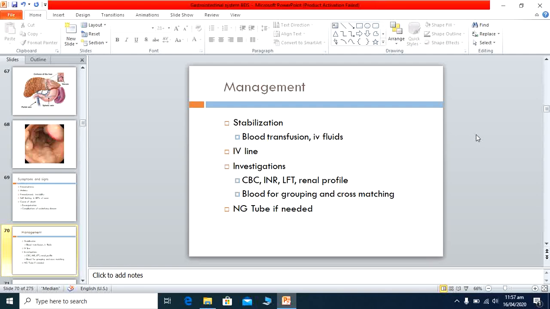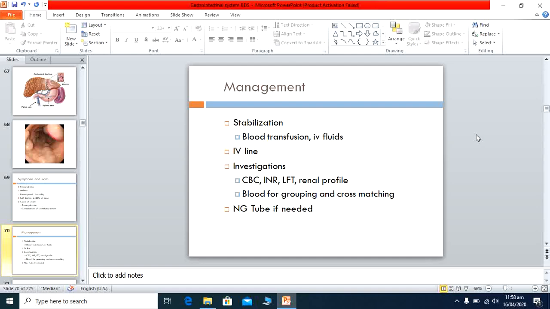IV line investigations: we perform the investigations to rule out the cause of the bleeding, CBC, INR, LFTs, renal profile, blood grouping and cross matching. Sometimes an NG tube is required, and when the NG tube is passed, the bleeding comes out through the NG tube.